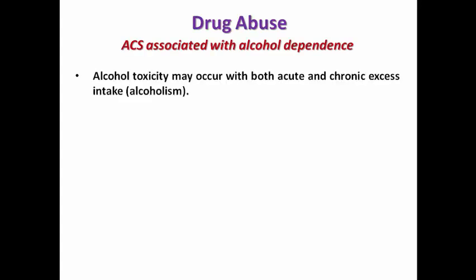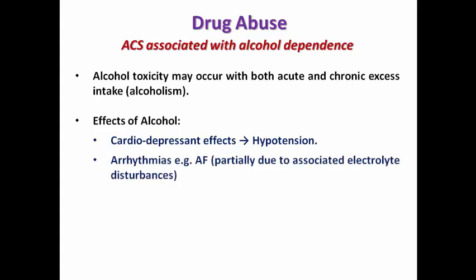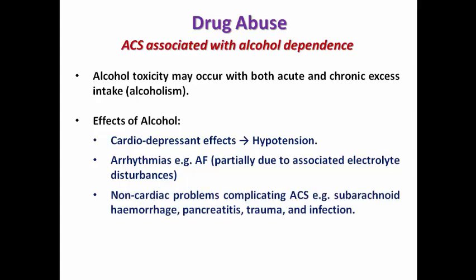First of all, regarding alcohol dependence. Alcohol toxicity, as we know, may occur in both the acute form or the chronic form, which is famously called alcoholism. Alcohol may result in a cardiodepressant effect causing hypotension that may precipitate myocardial ischemia, and arrhythmias, famously atrial fibrillation, which is partially due to the associated electrolyte disturbance or the direct effect of alcohol.